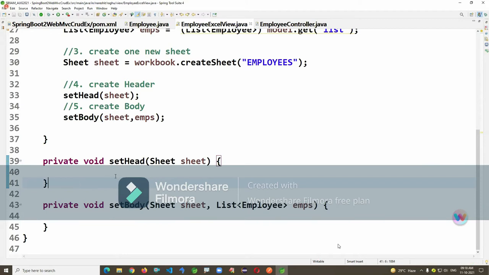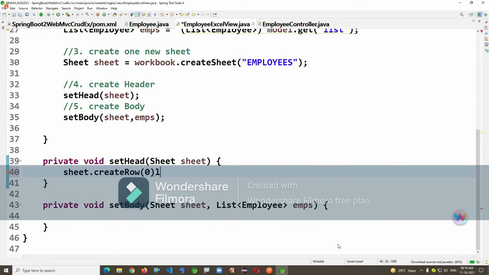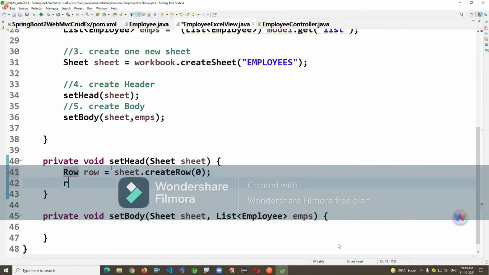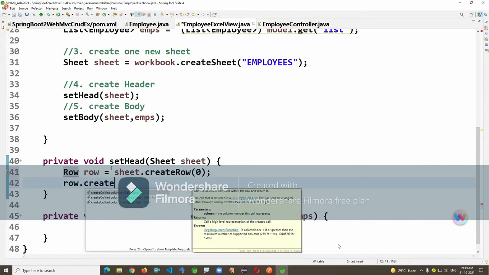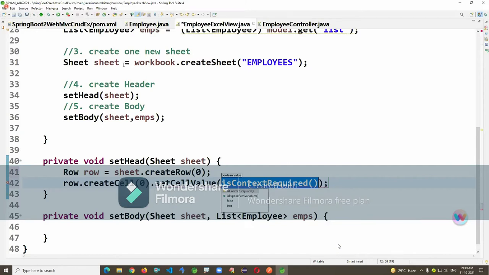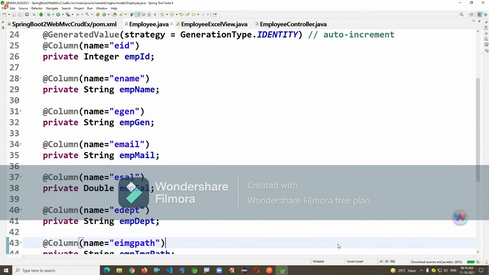If you observe here, create row 0. By creating the row here, create cell number 0, set cell value. That's your interest, how many values you want to pass. I just want to pass ID, name, gender, salary, department.